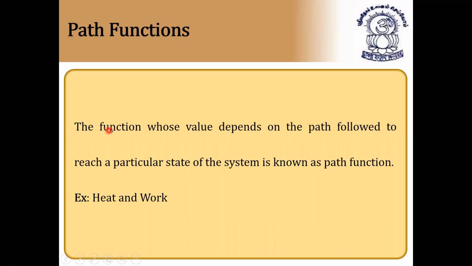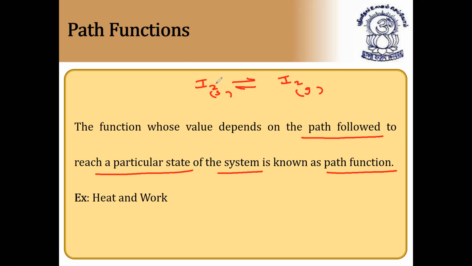Next, path functions. A function whose value depends on the path. The path followed to reach a particular state of the system is known as a path function. For example, suppose you take solid iodine, which changes to gaseous iodine vapors. If you take only iodine solid, or only iodine gas, that is a state function. But how does it change from iodine solid to iodine gas? By means of sublimation. So sublimation is called the path function.